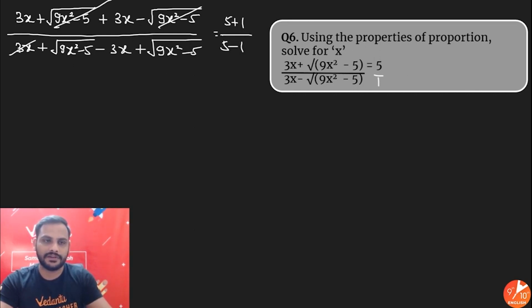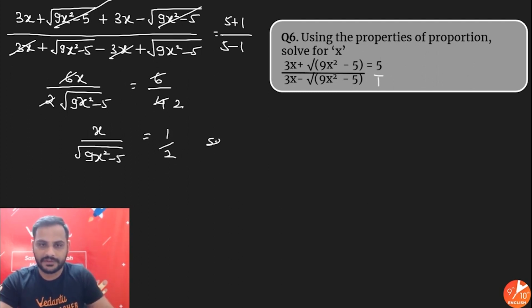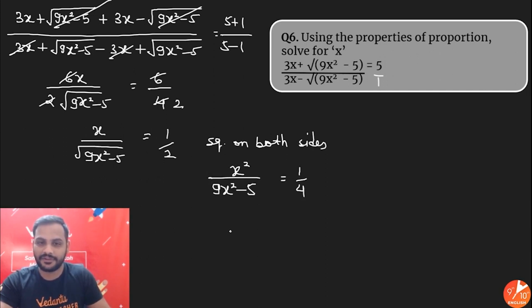3x got cancelled, so we are left with 6x upon 2 times the square root of 9x square minus 5 is equal to 5 plus 1 is 6, 5 minus 1 is 4. Alright, so you can say 6 and 6 got cancelled, 2 ones are 2, 2 twos are 4. So we are left with x upon square root of 9x square minus 5 is equal to 1 by 2. Now to solve this equation, square on both sides. So if I square on both the sides, it will be x square upon 9x square minus 5, and here it is 1 by 4.